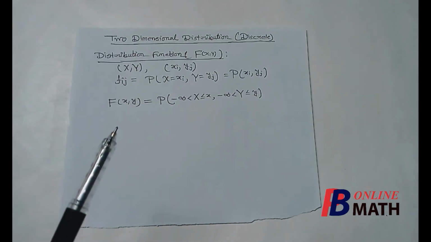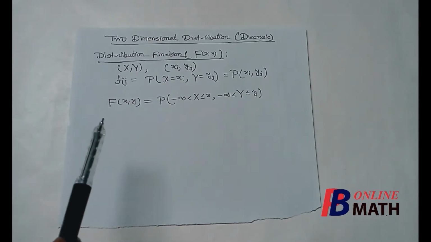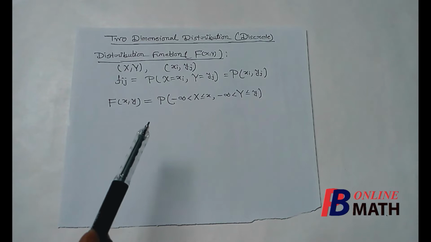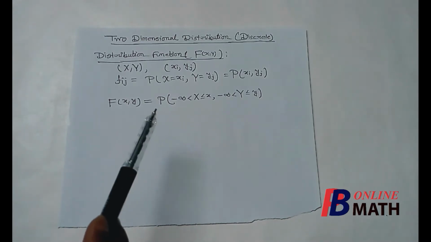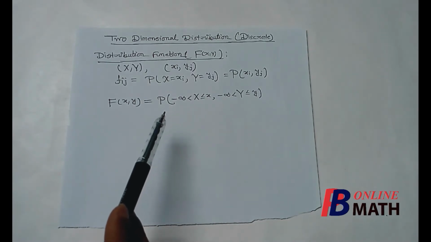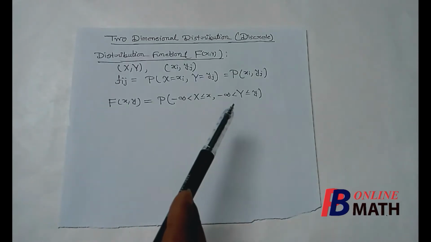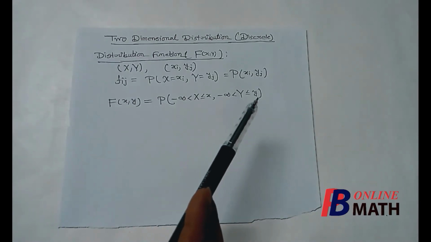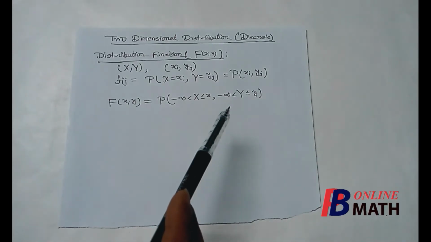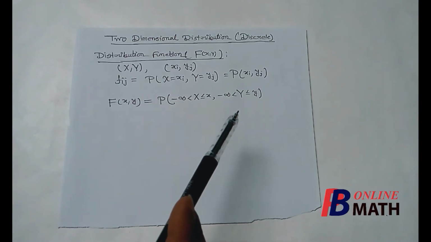This is the definition of the distribution function, capital F(x, y), and it is equal to the probability of the event where X varies from minus infinity up to x, including the point x, and Y varies from minus infinity up to y, including the point y. So this is the definition of the probability distribution function for two-dimensional discrete distribution.